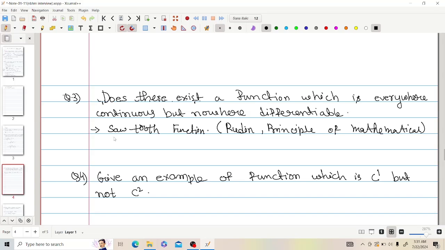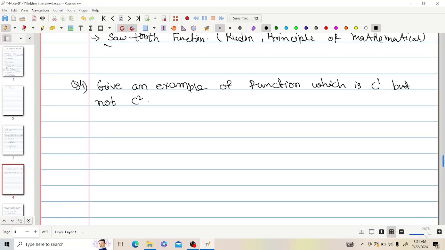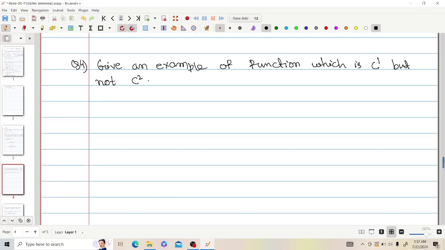I just name the function, and then one of the professors asked me to give an example of a function which is C1 but not C2, and I gave this example: x cubed times sine of 1 by x squared, for x not equal to 0, and 0 if x is equal to 0.